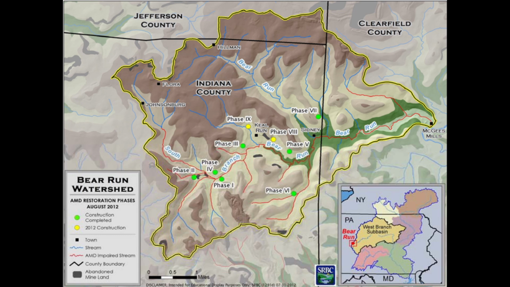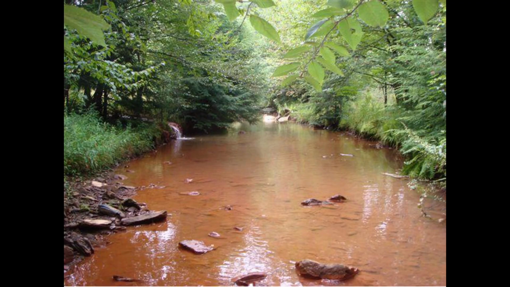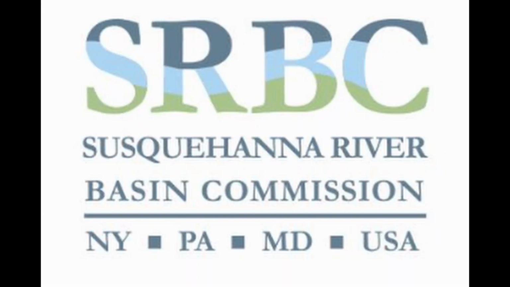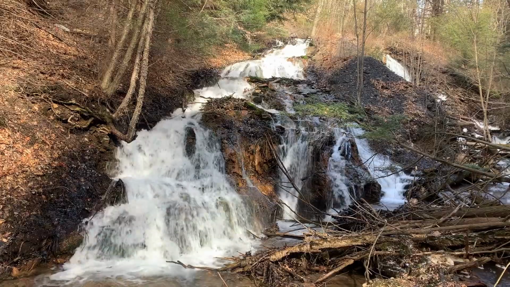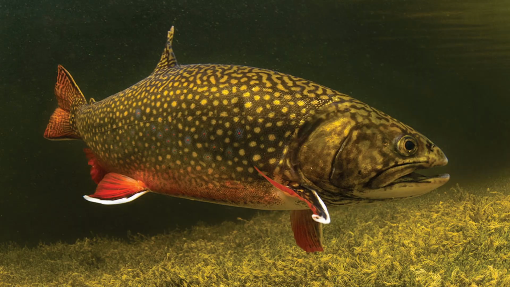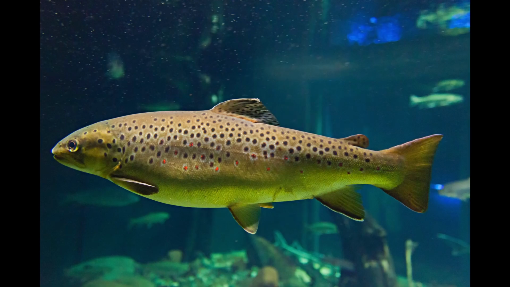In 2007, prior to AMD remediation, the Bear Run watershed totaled one fish species at its mouth and one fish species downstream. In 2012, after an installation of 9 passive and active AMD treatment systems were completed through the Bear Run Mine Drainage Remediation Watershed Renaissance Project, 8 fish species returned to the headwaters and 5 returned downstream, including native brook trout and wild brown trout species.